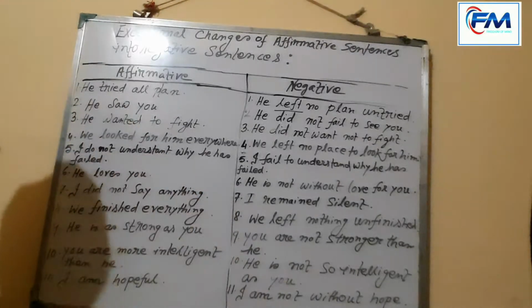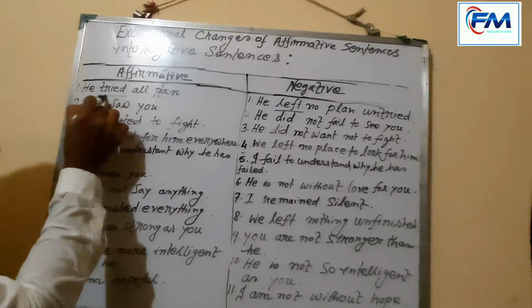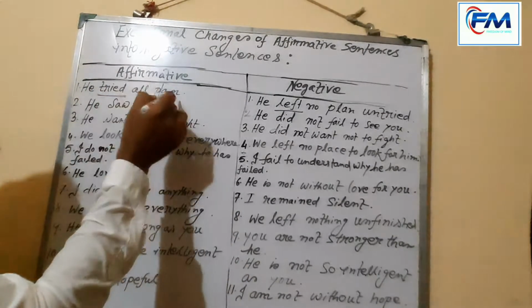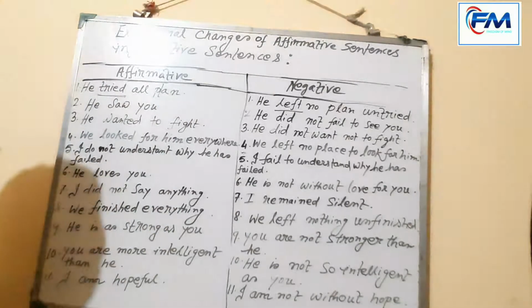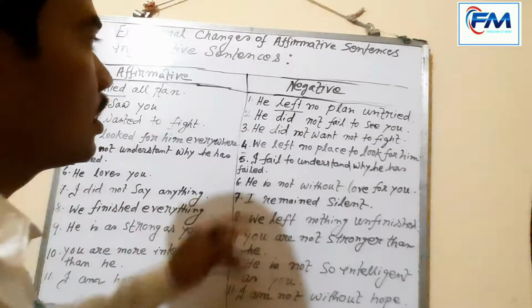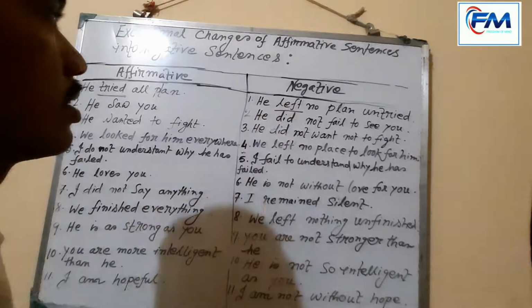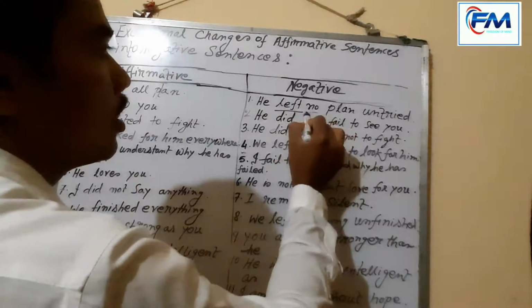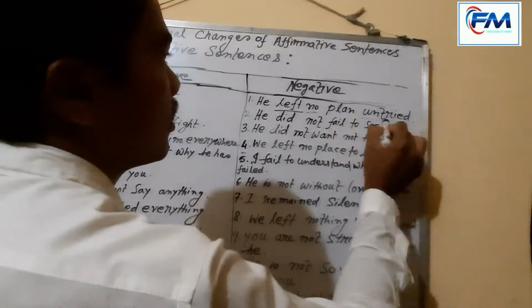Actually, you must notice that the sentence is in past tense. He tried all plans. Now I transformed it into negative, but I also kept it in past tense. He left no plan untried.